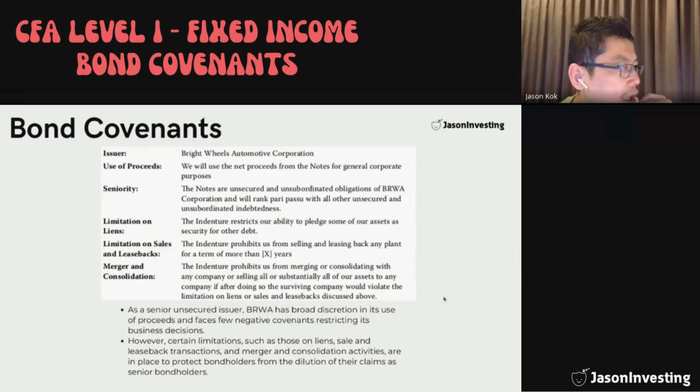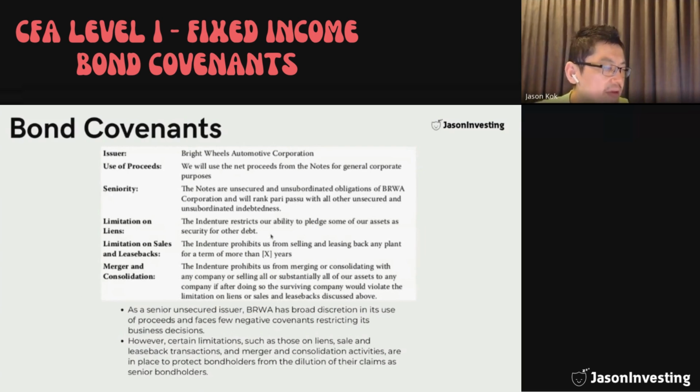An example of a bond covenant for this fictitious company, we will go through one by one. The use of the proceeds is for general corporate purposes. So this says that what you can use the money that you borrow for is only general corporate purposes. So you cannot use it for anything else. This seniority is basically what we talked about before, but this is not really relevant to the part on the covenants. Limitation on liens. This restricts the ability of the issuer to pledge some of the assets as security for other debt.